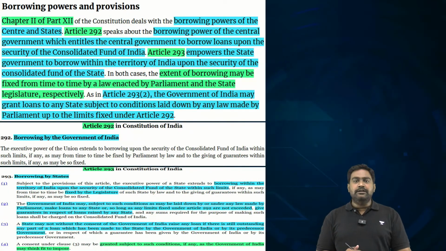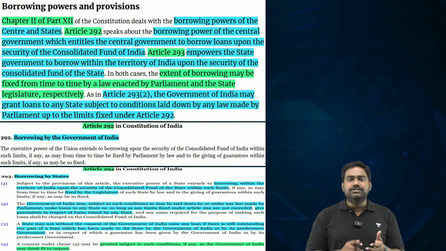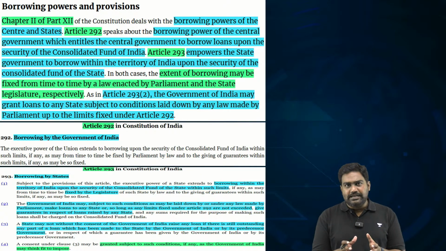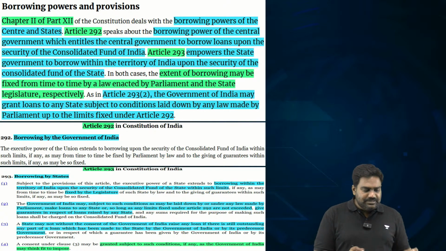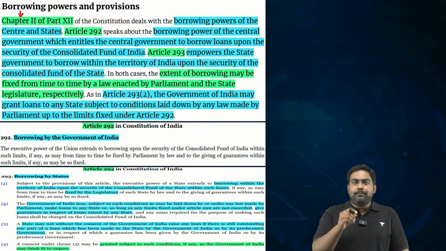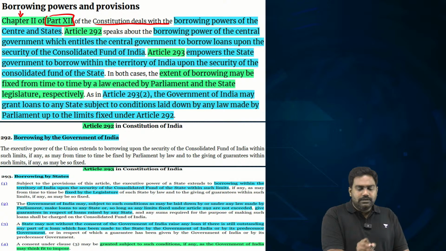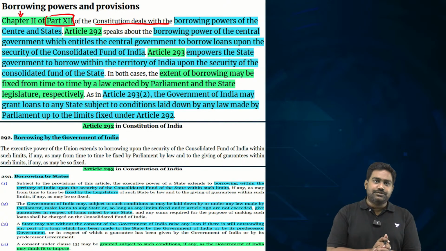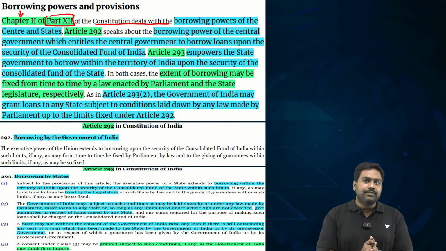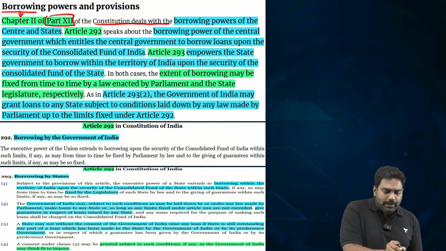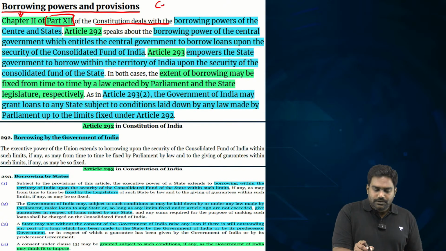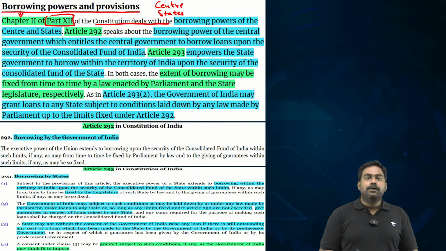So let's understand in detail what provisions are contained under Article 293. To understand this, we need to look at chapter number 2 of part 12 of the Indian Constitution that deals with finances with regard to center and states. It provides for borrowing powers of the center and as well as the states.